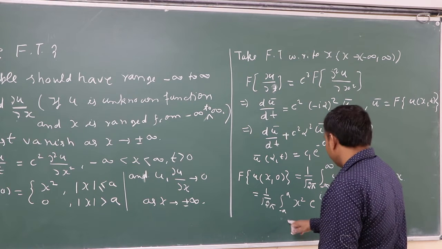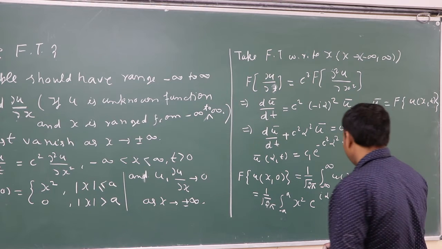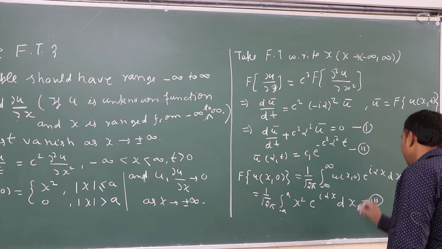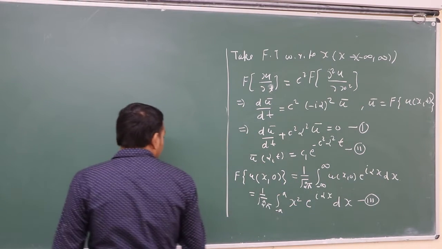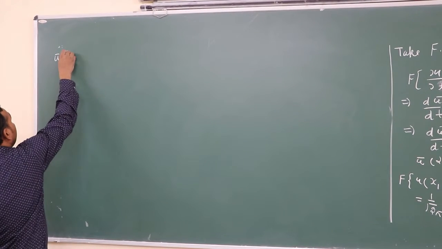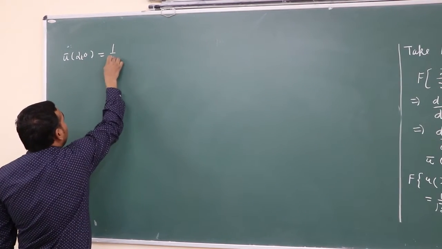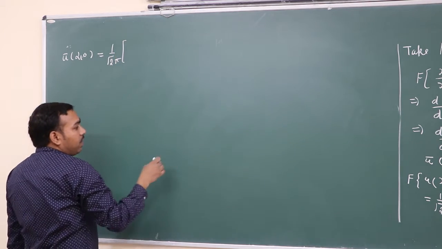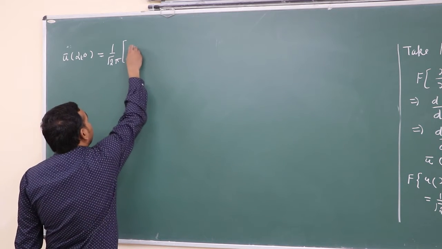For other values this is 0, so there is no need to write. Now we want to find the value of integral 3. We can write u bar alpha 0 equal to 1 upon under root 2 pi, c, integral of x square e to the power minus I alpha x. Take x square as the first part and e to the power minus I alpha x as the second part.